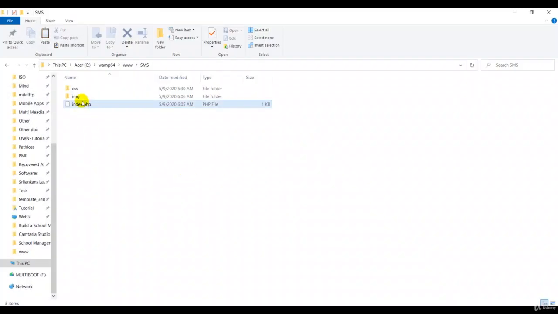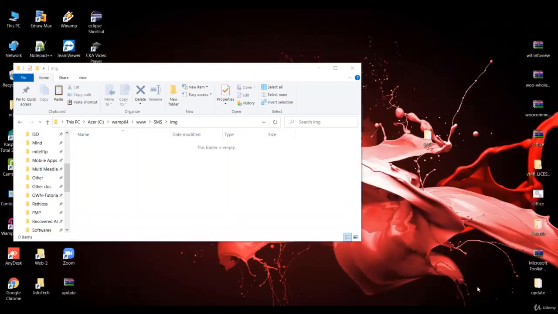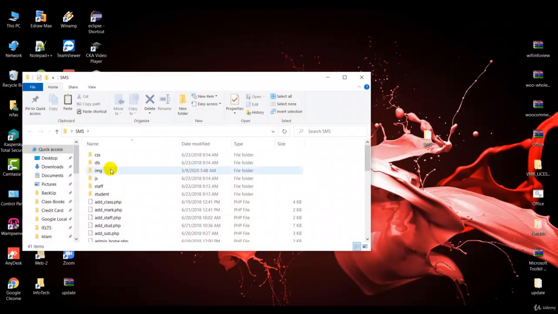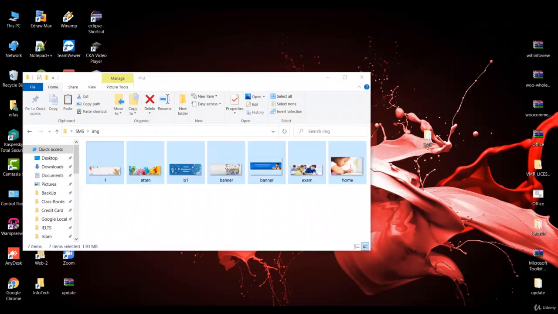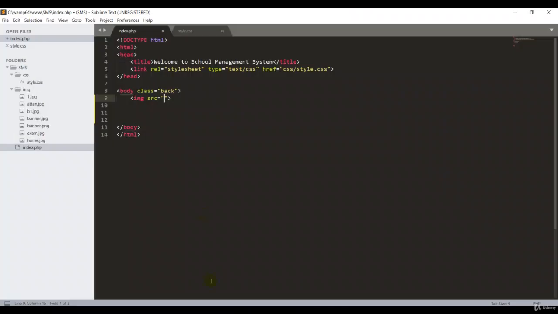And going back, now I've got my image folder here, guys. Now I have to copy all my images from my previous folder. So that's my image folder over here, guys. Images, copy and paste. Good. That's great. I want to close this one. Now we have to link the image into our index.php. It's called img slash. So I'm putting b1.jpg, the image format is important. That's great. Then I'm going to go back again. The same, I'm going to put this one with 800. I'll tell you later why I'm putting that one when I'm working in the style.css file.